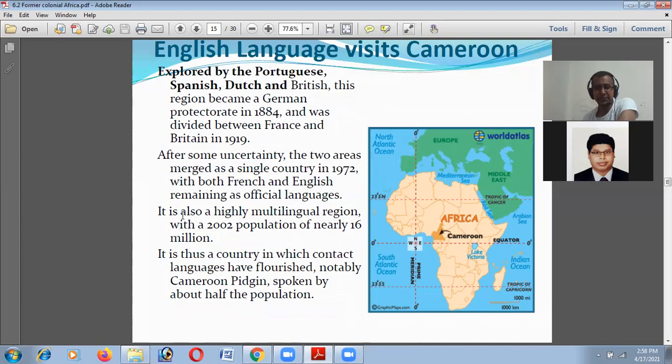Also Cameroon. Cameroon was explored by the Portuguese, Spanish, Dutch, and British. This region became a German protectorate in 1884 and was divided between France and Britain in 1919. It is thus a country in which contact languages have flourished, notably Cameroonian Pidgin, which is spoken by about half of the population.